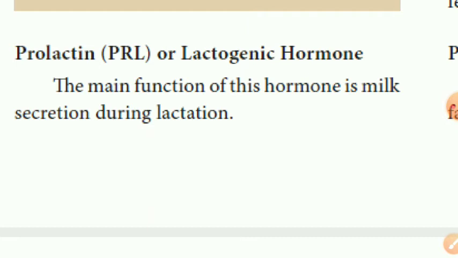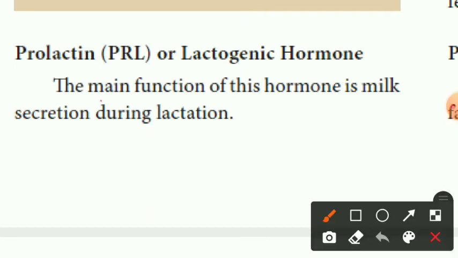The main function of this hormone is milk secretion during lactation. Lactation means the feeding period.